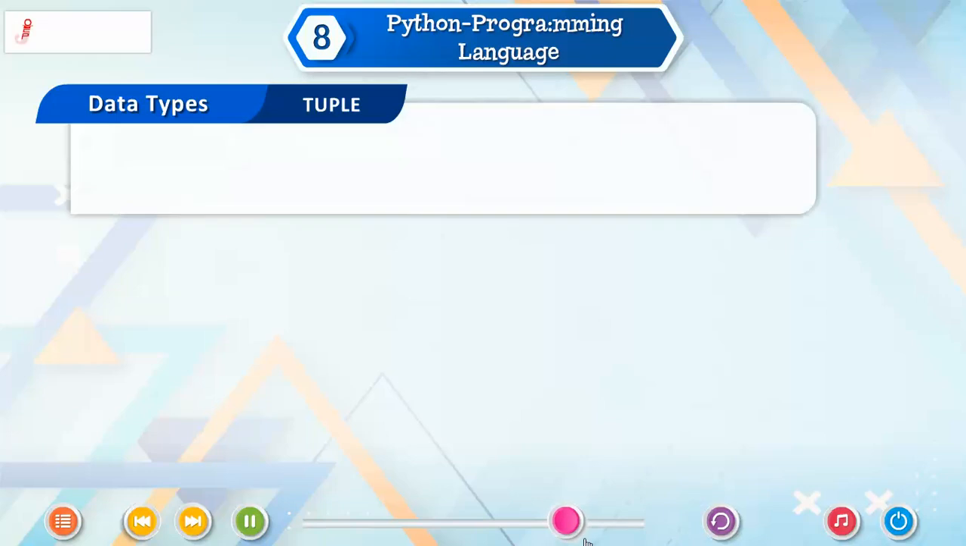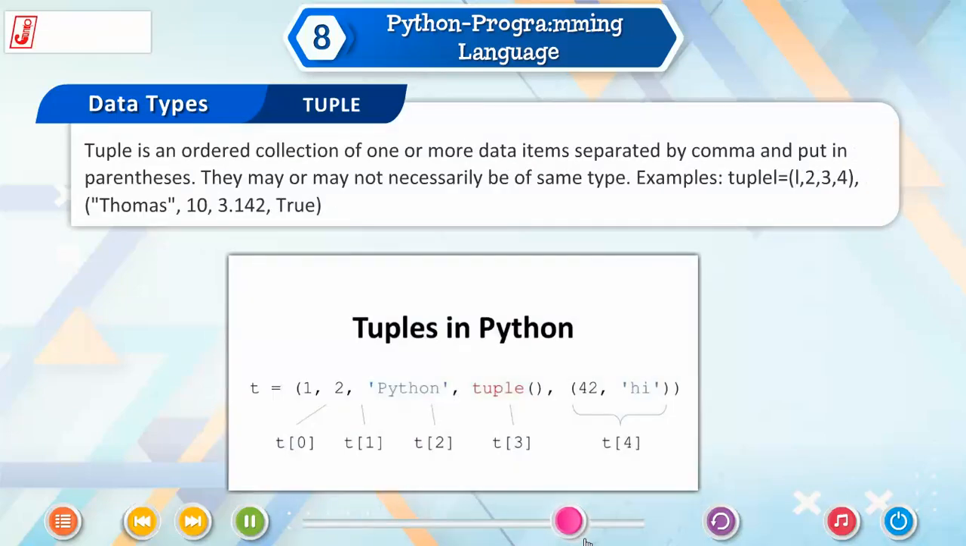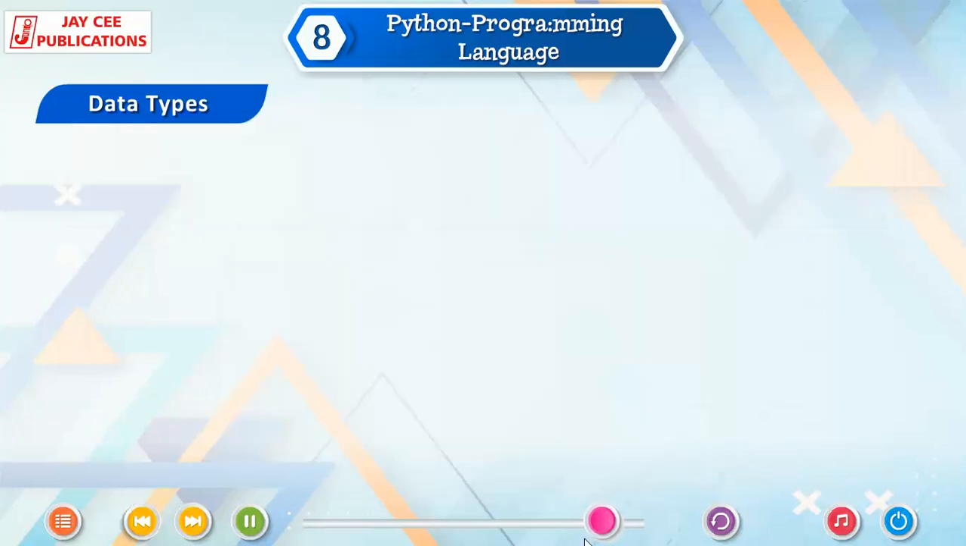Tuple. Tuple is an ordered collection of one or more data items separated by a comma and put in parentheses. They may or may not necessarily be of same type. Examples: tuple1 = (1, 2, 3, 4), ("Thomas", 10, 3.142, True).